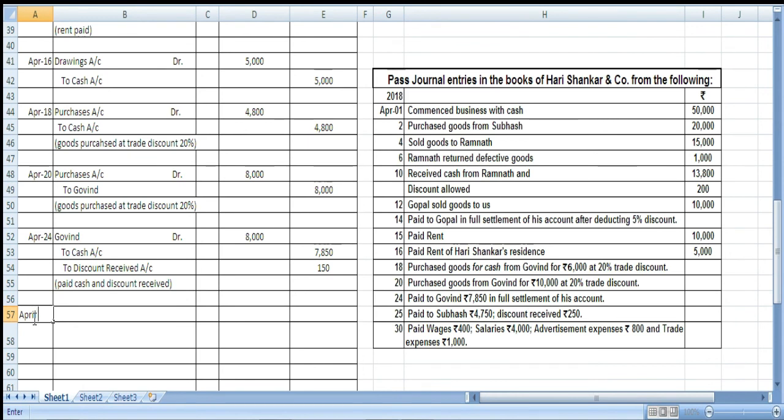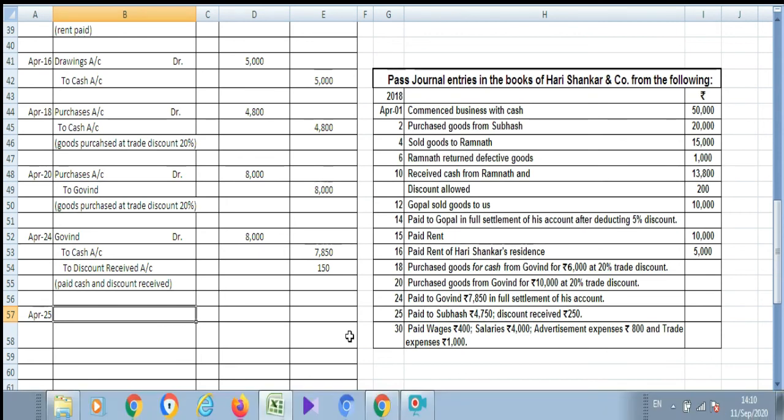Okay. Next here we have is April 25. Okay. So on April 25, paid to Subhash. Now if we see on April 2, we had purchased some goods from Subhash for 20,000. But here we are settling amount for only 5,000. How we come to know here? Because we are paying 4750 to Subhash and receiving a discount of 250.